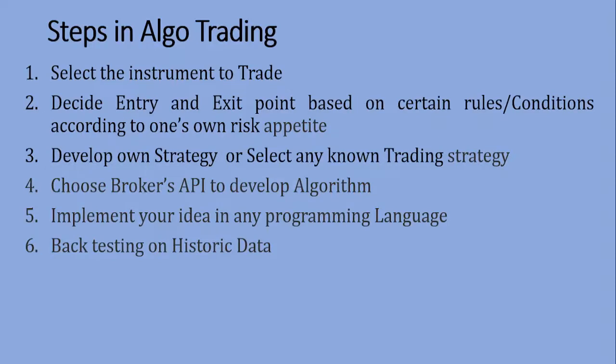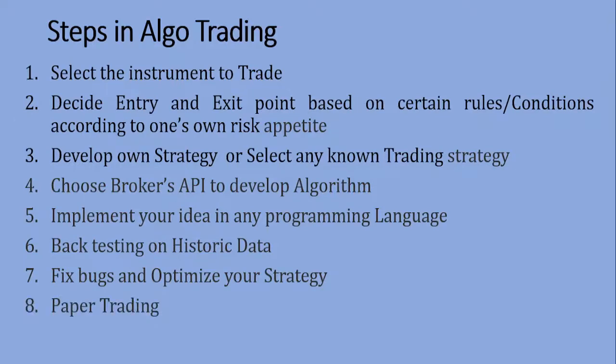We need to get historical data from a broker or some other third party. Then after that, there may be some bugs, or we may not be fully satisfied. Then we may fix the bug or optimize our strategy. After that, we may test it virtually.